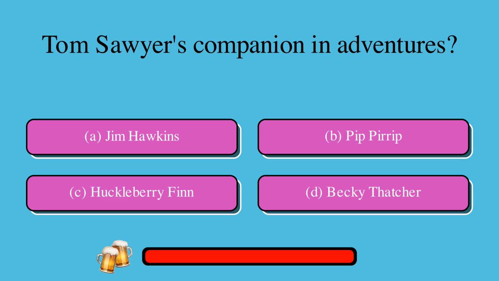What is Tom Sawyer's companion in adventures? A. Jim Hawkins or B. Pip Pirrip or C. Huckleberry Finn or D. Becky Thatcher. The correct answer is C. Huckleberry Finn.